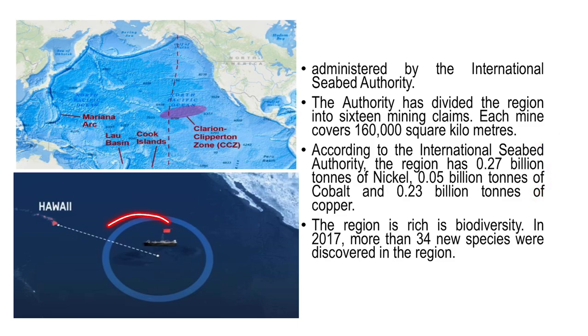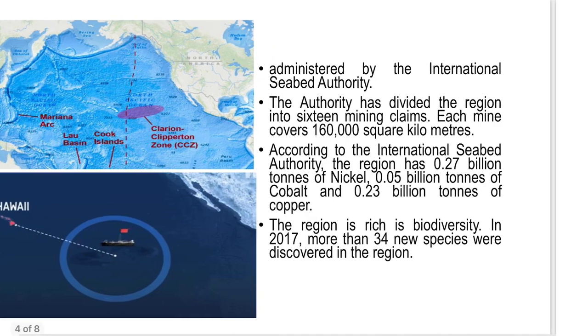Such a rich mineral zone this is, right? This region is not only mineral rich, it is also rich in biodiversity, with more than 30 new species discovered in this region while exploration activities were carried out, right? So this is the Clarion Clipperton zone. These are the Aleutian mountains. Remember, these are a volcanic mountain series formed due to the subduction of the Pacific plate under the North American plate. This is the Mariana Arc and this is the Mariana Trench nearby, which is the world's deepest point, right? So remember, these are the geographical features in this area.